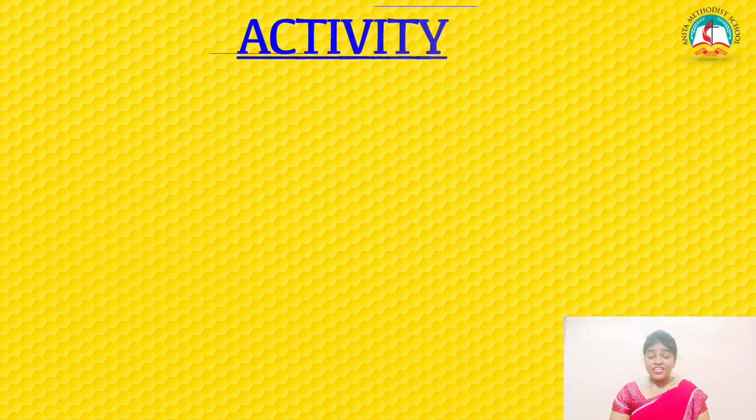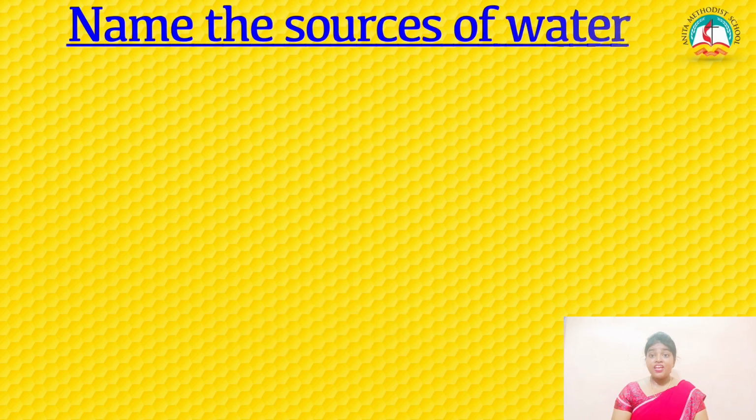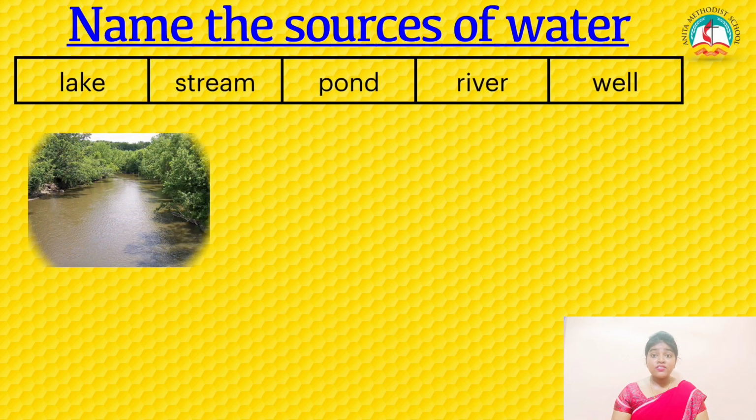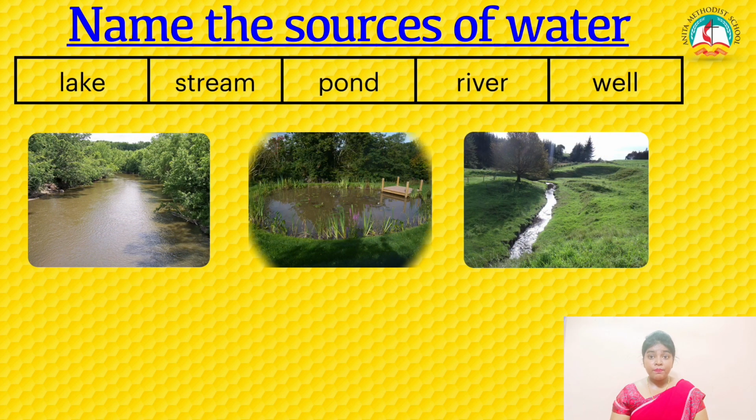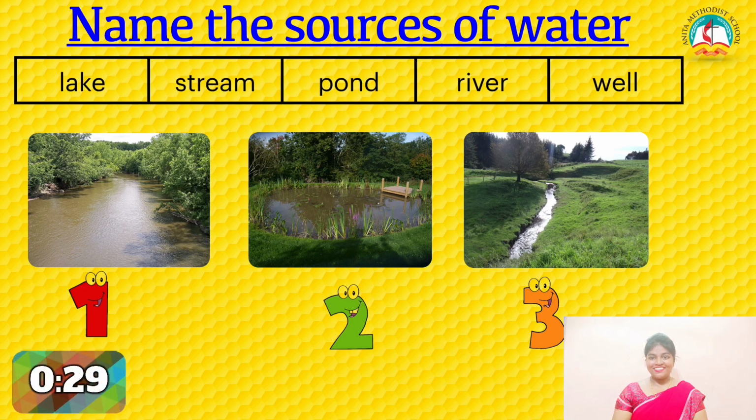Okay, children, let's do some activities. Be ready with your 4B notebook. Okay, the first one. Identify the sources of water. Look at the picture and name the sources of water. Your time starts now. Identify the sources of water. Write quickly.